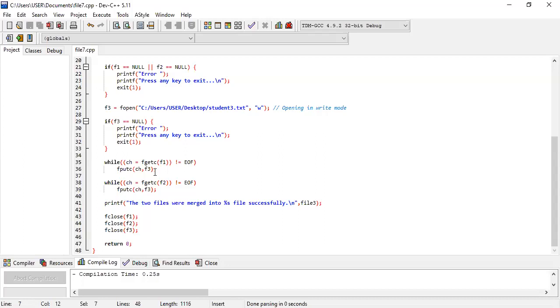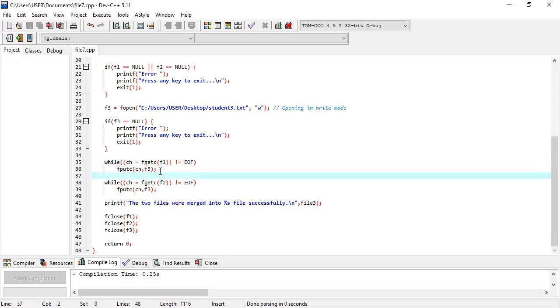Because at some point the information in my file will end. I have two lines written here, but in some files it's possible that there are 1,000 or 2,000 or 5,000 statements, but the compiler doesn't know that. So we have to write some termination condition. So not equal to end of file, in short EOF. This is our termination condition. How many times will it be executed? At some point I have to stop the while loop. So if I don't write this termination condition, then this loop is executed infinitely.